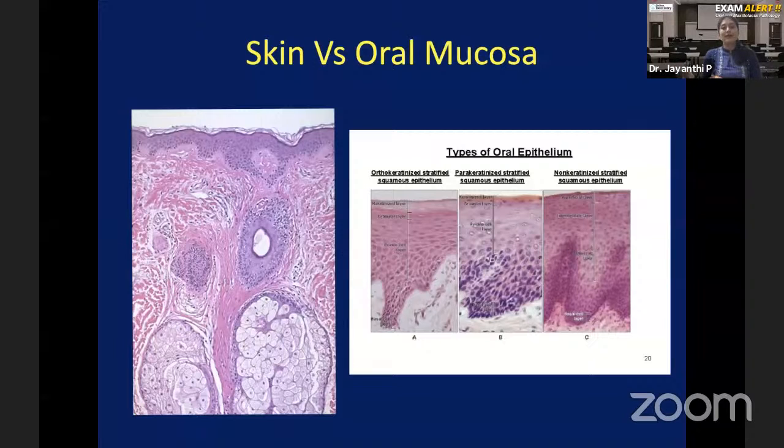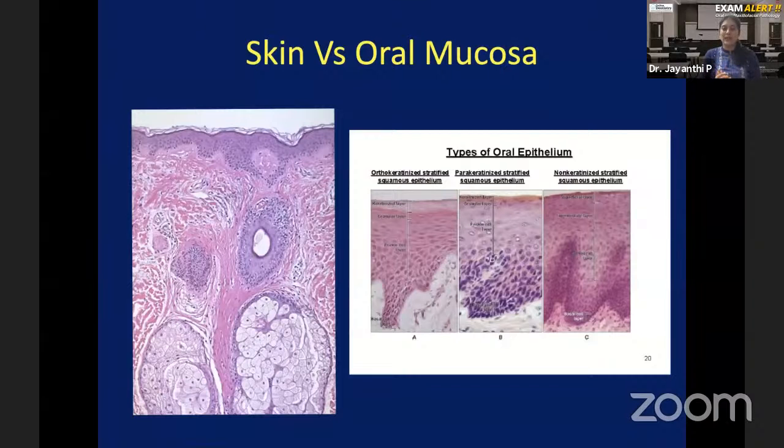Okay. So when you look under the electron microscope, the same oral mucosa, whatever you see here, epithelium, connective tissue, and basement membrane, if you look into an electron microscope instead of a light microscope, what will you see in the place of a basement membrane? What you will see is it's not just a single line, but it is an area. So there you will not use the term basement membrane, you will use the term basal lamina. So when someone tells you basal lamina, do not get confused. It is nothing but the electron microscopic appearance of basement membrane that you call basal lamina.